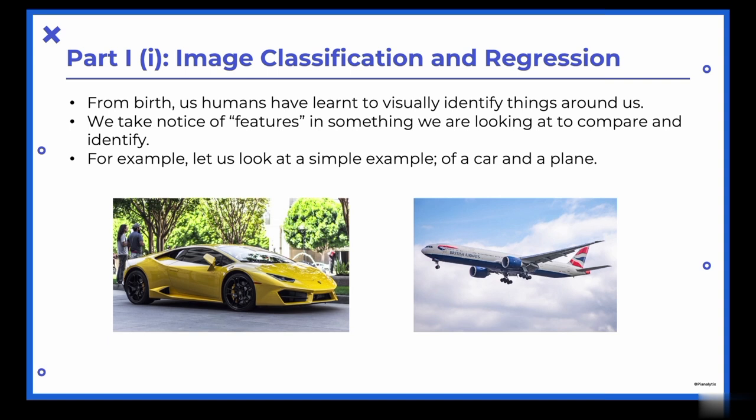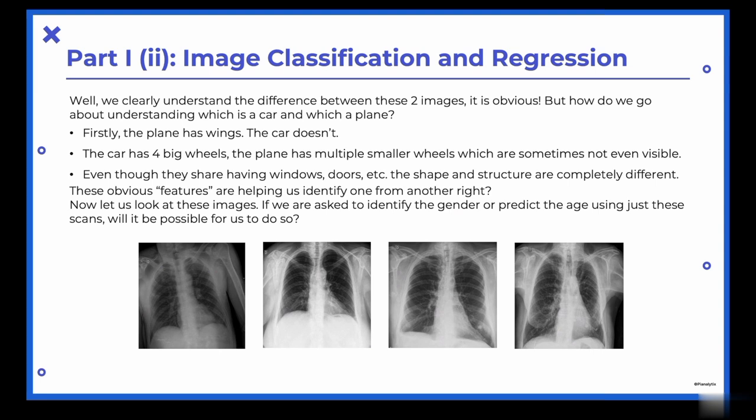We take notice of features in something we are looking at to compare and identify. Let us take a look at a simple example here. We are given two images, and it is very obvious to us that the left-hand side image is an image of a car, and the right-hand side image is an image of a plane. We clearly understand the difference between these two images. But how do we go about understanding which is a car and which is a plane?